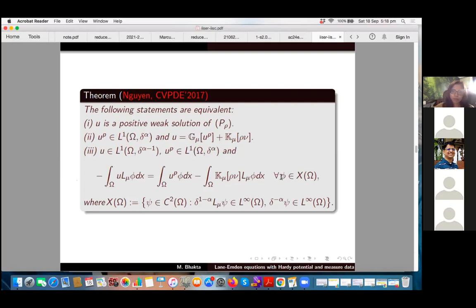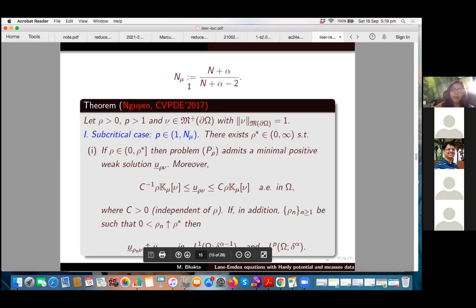So what is the integral formulation? We have a class of test functions. Don't bother about the test functions; the class has been chosen in such a way that the first eigenfunction is in it. For every phi in this class of test functions, we have the integral formulation: minus the integral of u L mu phi dx equals the integral of u to the power p phi dx minus the integral over omega of K mu rho nu L mu phi dx. So this is the equivalent criteria of solution.